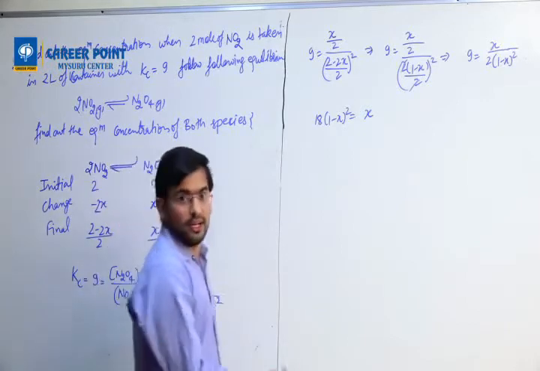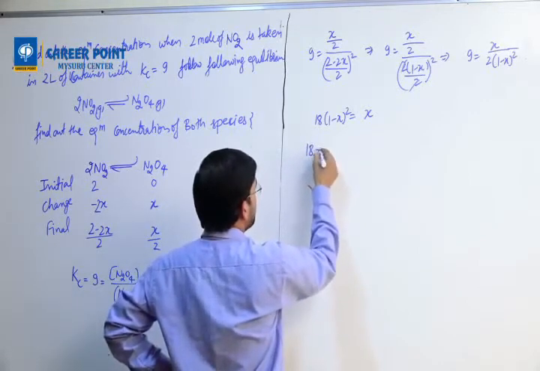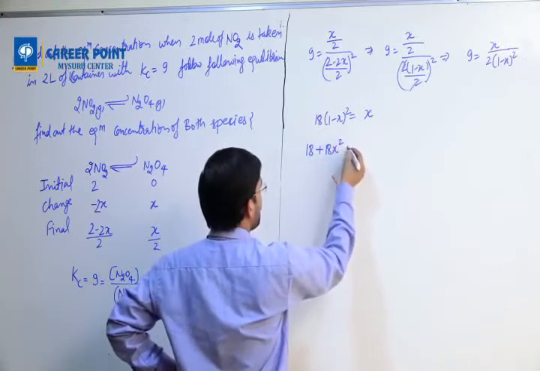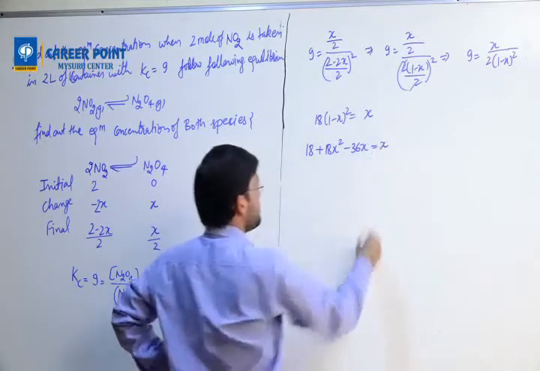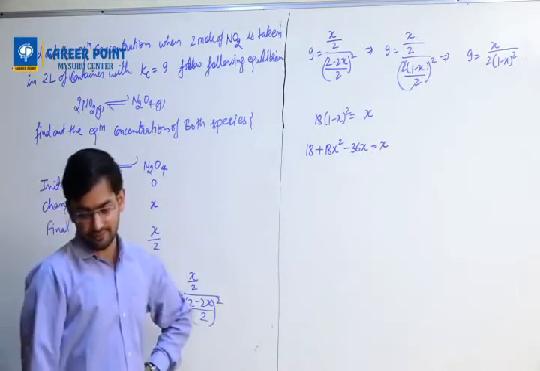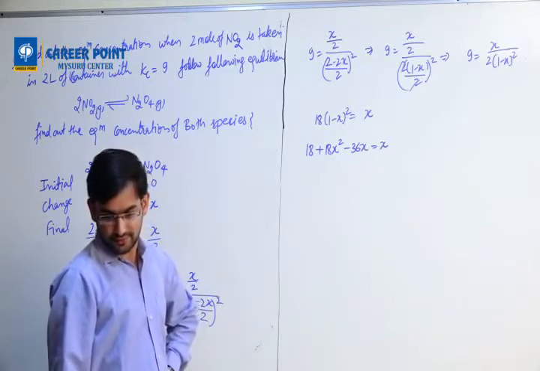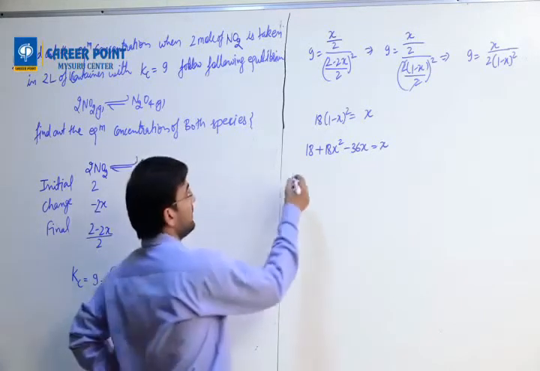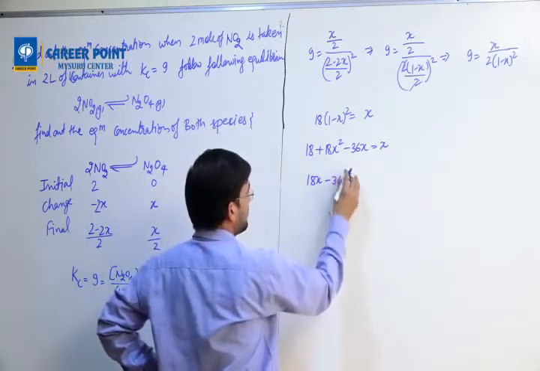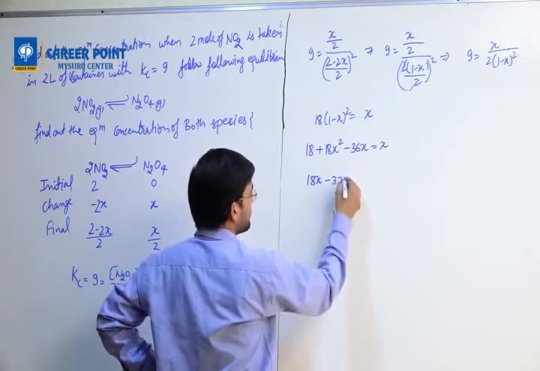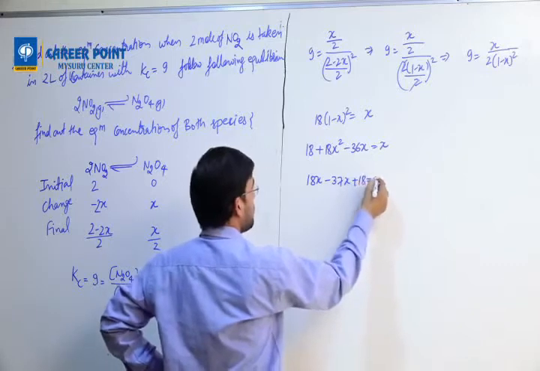Able to understand till now? Okay, so now what I'm going to do? 18 plus 18x square minus 36x equals to x. Then 18x square minus 36 plus 37, it will become 37x plus 18 equals to 0.